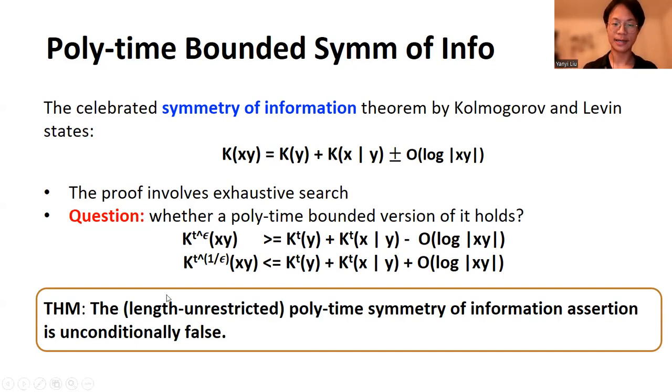I want to remark here that length unrestricted means that x and y can be of different lengths. This is also the case where the standard symmetry of information is considered.